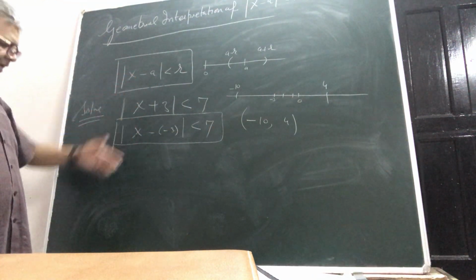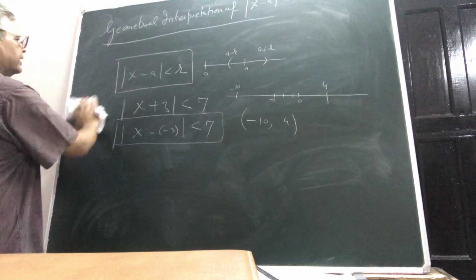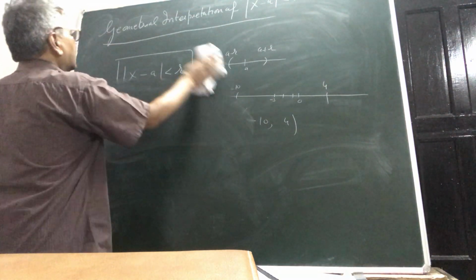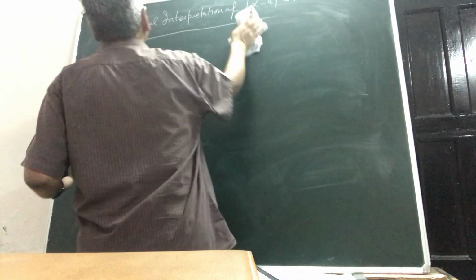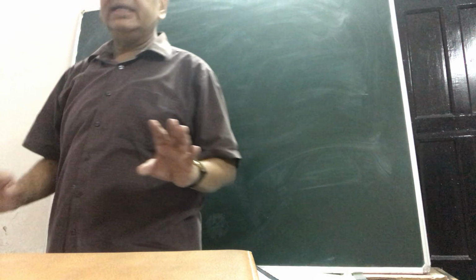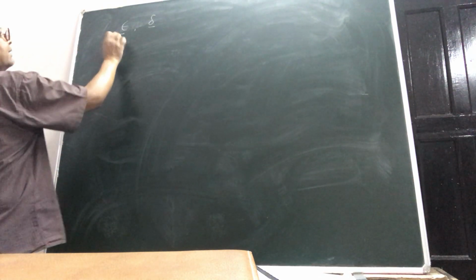So with this understanding, we now take up our definition of limits. The standard definition, which is better known as the epsilon delta definition of limits. Epsilon is denoted like this, and delta is like this. These are Greek letters, and both of them will be positive numbers.